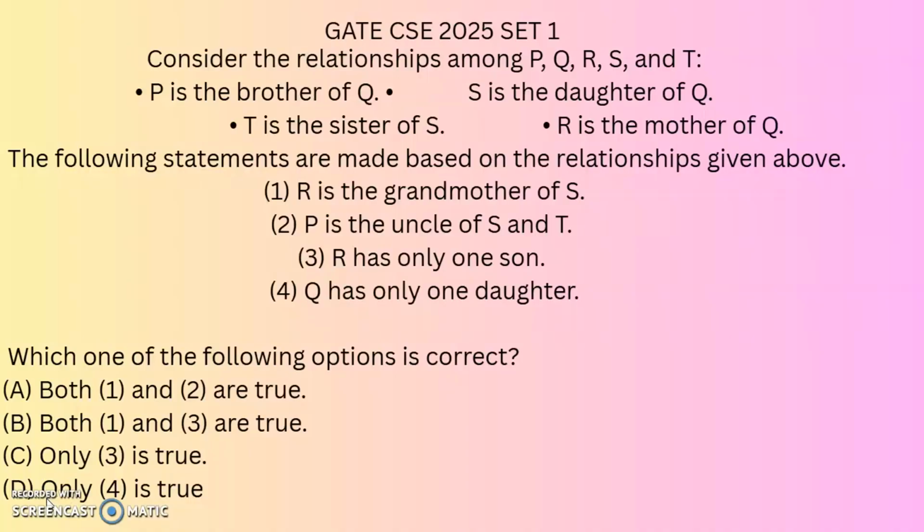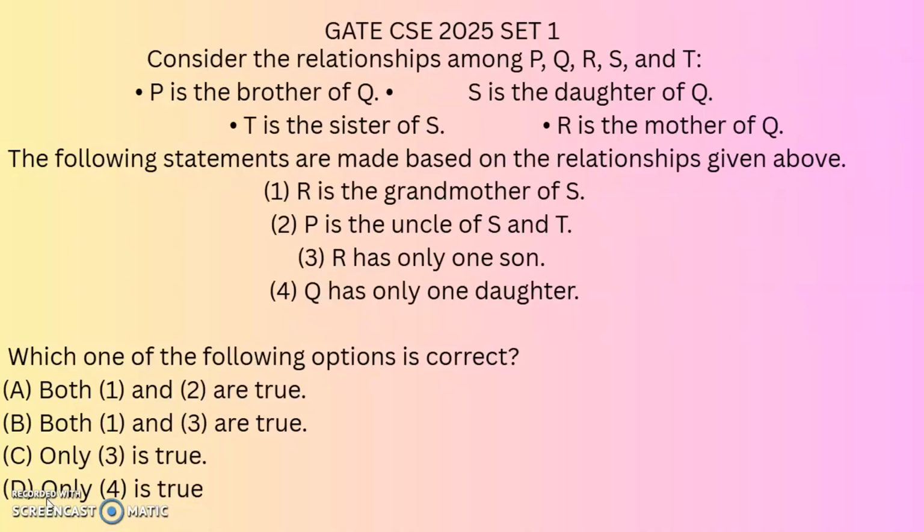Let us see one by one. What is option 1? R is the grandmother of S. So what is the relationship between R and S? S is the daughter of Q and R is the mother of Q. So option 1 is true.